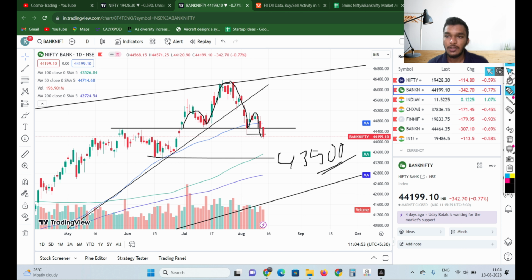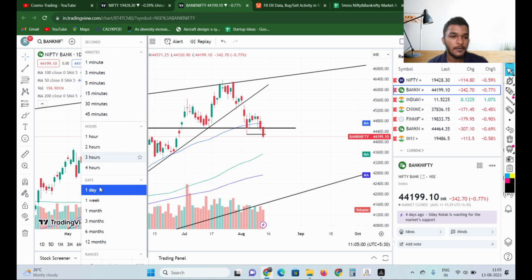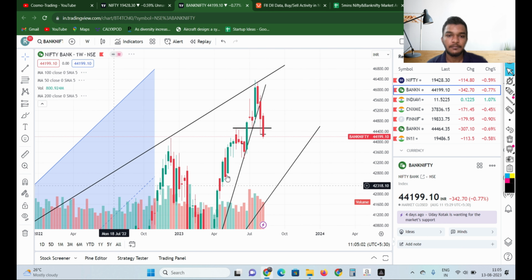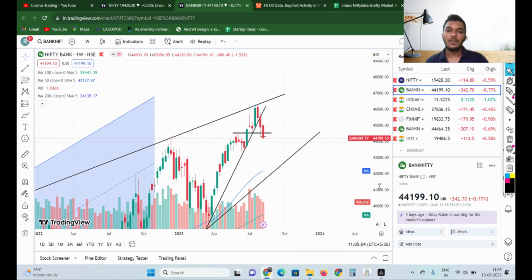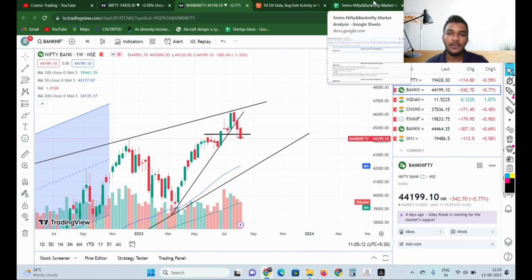Let's take a look at the weekly time frame. The weekly time frame shows a bullish Marubozu candle, but still, similar to Nifty, Bank Nifty has formed a Marubozu candle. I feel the trend may continue on Bank Nifty, similar to Nifty.